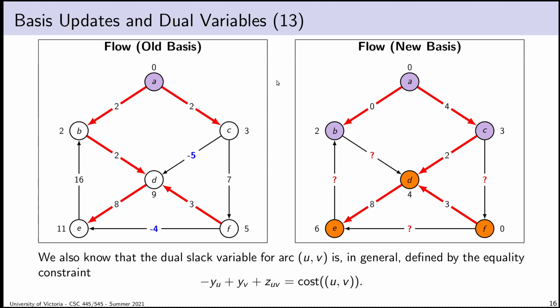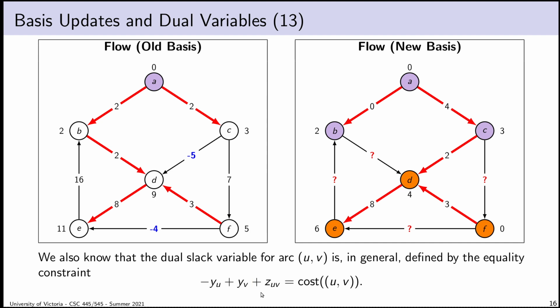And we know from the previous parts that this is the formula to compute a particular Z value. So if I want to know the dual slack value for arc UV, it's computed according to this formula here, where the cost is a constant because it's part of our input, and of course these are the dual optimization variables for the two endpoints of the edge.